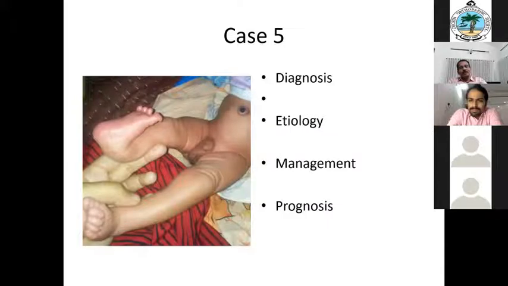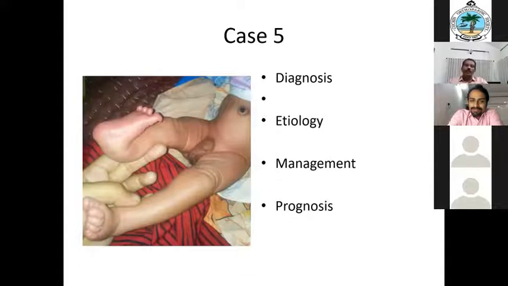Only one picture, I agree. Anyway, the posterior angulation is very evident, isn't it? Either it is a congenital posterior or posteromedial angulation. The other one is anterior or anterolateral, just opposite. So don't jump into conclusions. How will you manage?